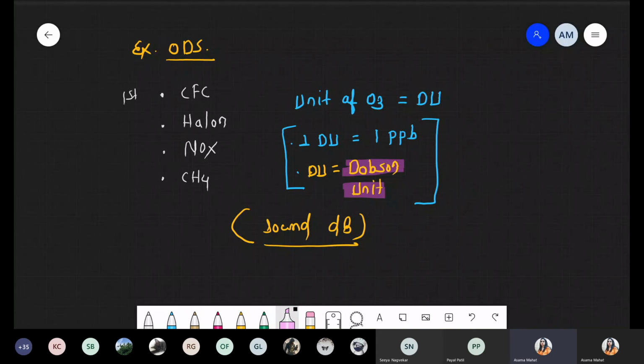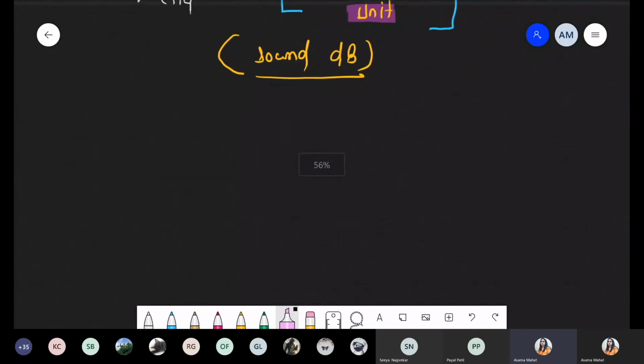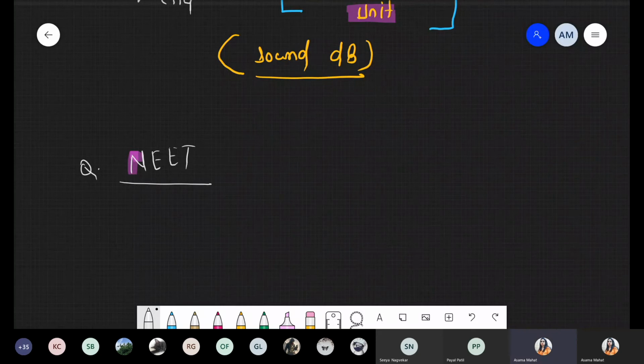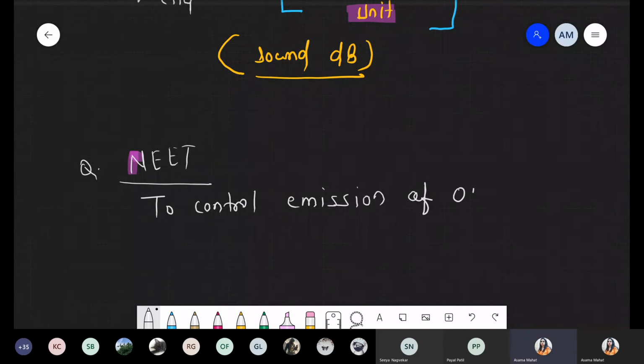Chalo. So we are taking another question for NEET, which was asked last year. There is one protocol to control the emission of ODS. Okay? So I'm writing that information: international initiation for ozone depletion. How to control the emission of ODS, ozone depleting substances?